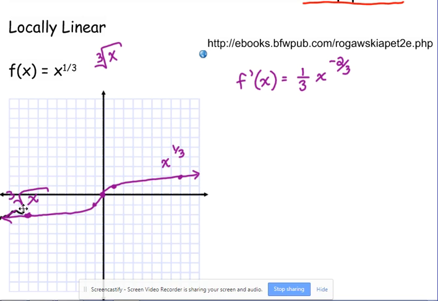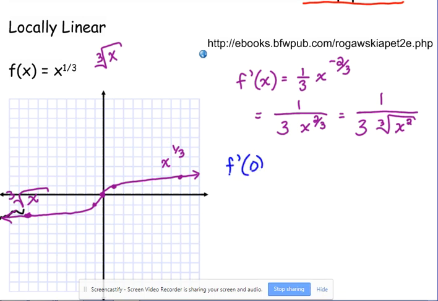Let's simplify this. We've got 1/3, get rid of the negative exponent, so we move it to the bottom, x to the 2/3, and that is 1 over, let's go ahead and write it in radical form, the cube root of x squared. Now, let's see what happens when we plug in 0. So that's the derivative. We found the derivative. It exists, okay? That's not a problem.